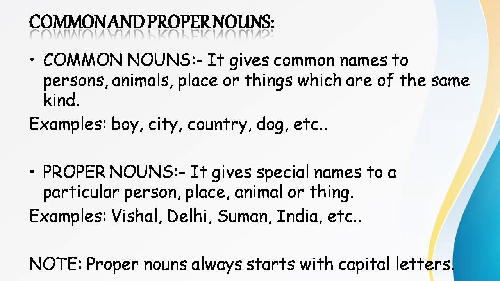The first type of noun is common noun. So common noun gives a common name to persons, animals, places or things which are of the same kind. So if you see anything which is of the same kind, like there are many books kept together, you can tell all of them as books instead of taking the name of a particular book, and hence these are common nouns. Let us understand this better with the help of a few examples like boy, city, country, dog, etc.